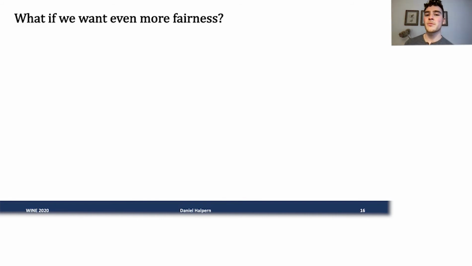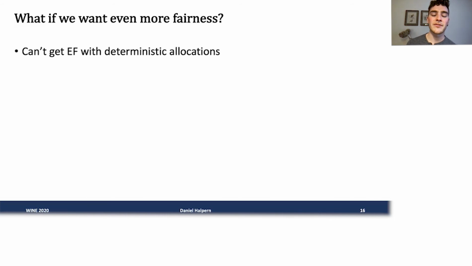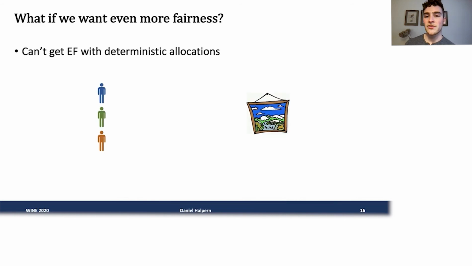But what if we want even more fairness? Recall, as I said before, if we want to allocate at least all the valued goods, there's no way we'll be able to get full envy freeness with deterministic allocations. Just to remind you why that is, imagine this scenario where we're trying to split this one painting over 3 agents.